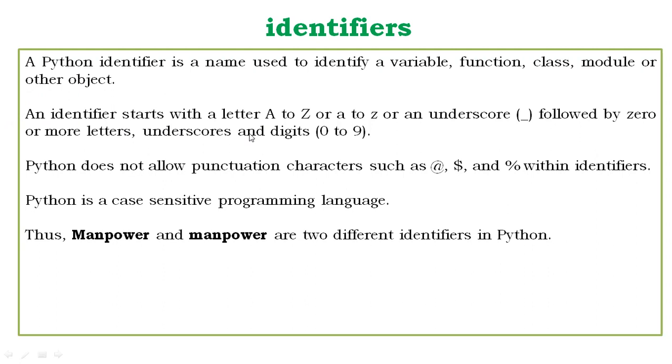The equal sign is used to assign a value to the variable. The operand to the left of the equal operator is the name of the variable. For example, if I am writing x is equal to 7, it means x is the name of the variable and 7 is the value assigned to that particular variable. If I am writing counter is equal to 100, miles is equal to 1000.0, name is equal to John, it means they are automatically stored as integer, then floating point, then string. You can check also in programming.